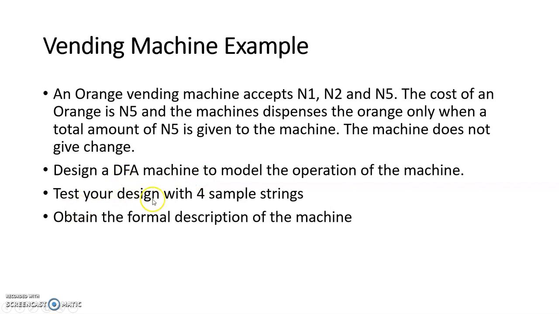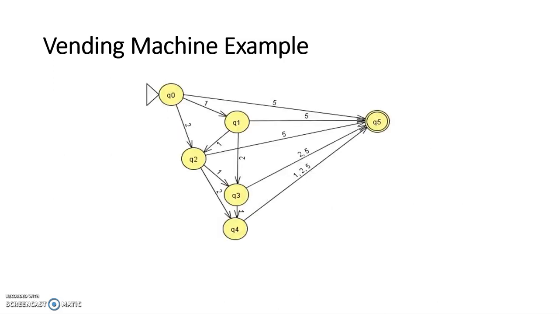Test your design with 4 sample strings. We've been able to do that. Obtain a formal description of the machine. Now, formal description of the machine, like I said earlier on, we must go through the 5 tuples. Now, okay, this was one I designed some time back, but it's about the same as what I just designed now.